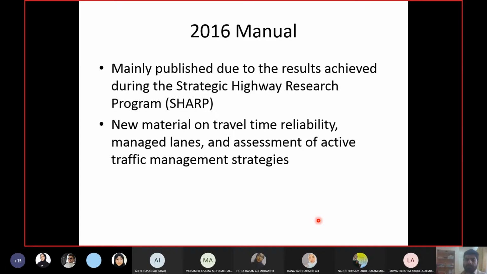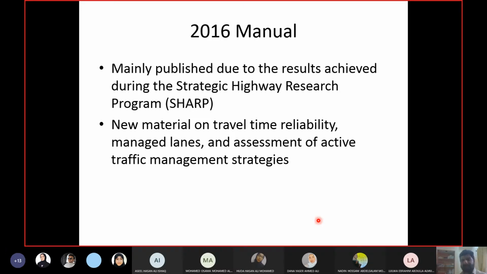So they come up with a 2016 manual. In the 2016 manual, this is what I thought at the start as well, that it will be just a change of diagrams and tables and that's it. But later on, I found quite late actually that it is a lot more than that. So the analysis which we will discuss, if you compare it with my lectures from the previous semesters for highway capacity, you see the analysis completely changed.